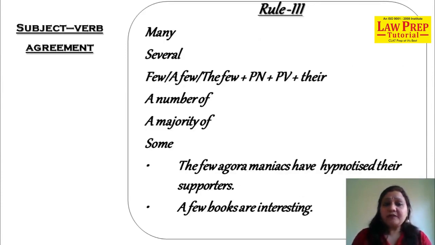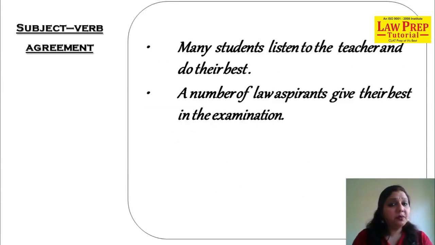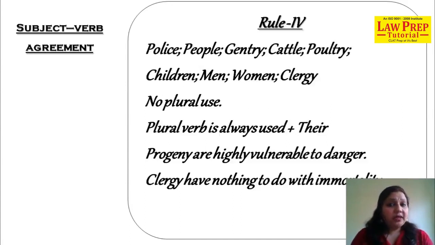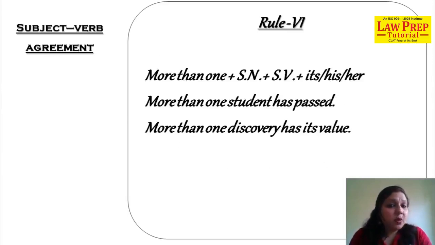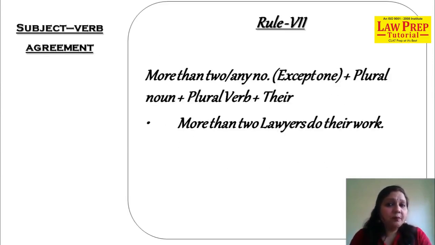With many, several, few, we had plural noun and plural verb. With the number of nouns offered to you, your verb is always plural. We have a fraction value, which is plural: the noun is plural, the verb is plural. The noun is singular, the verb is singular. Yes. Rule 6, more than one will combine with more than two accordingly.